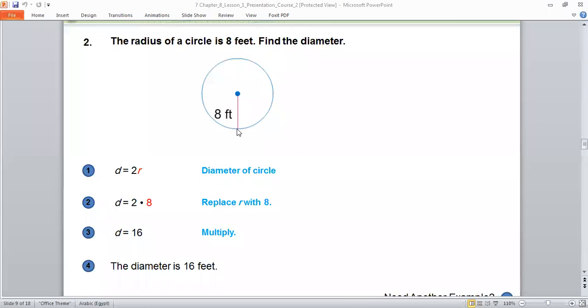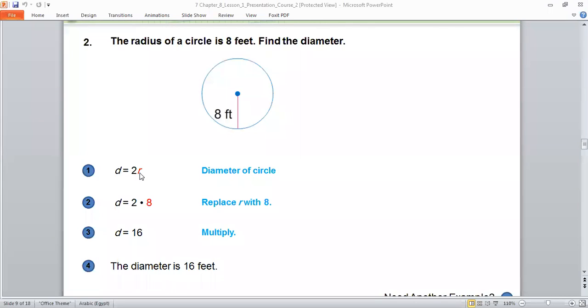If I need the diameter, what will we do, Dawood? We will multiply that by 2. So if the radius is 8, I will multiply by 2. So the diameter is equal to what, my friend? Double the radius. Again, the diameter is equal to double the radius.